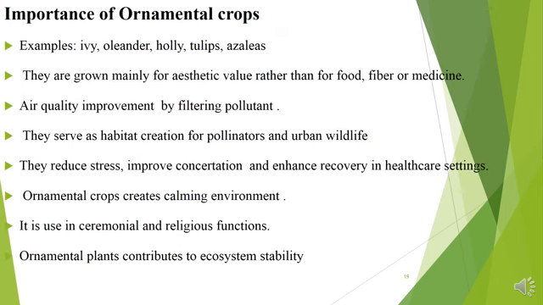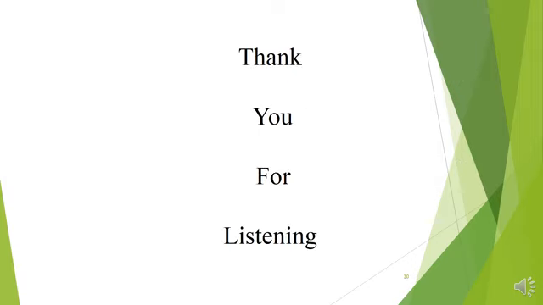We have the ornamental crops, where we have the sunflowers, the ivy, the oleander, the holly itself. They are grown mainly for aesthetic value rather than for fiber or medicine. Ornamental plants contribute to ecosystem stability. They are used for ceremonial and religious functions. They also serve as habitat creation for pollinators and urban wildlife systems. Ornamental crops also provide air quality improvement. Thank you very much for listening.